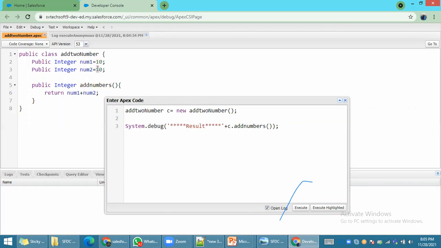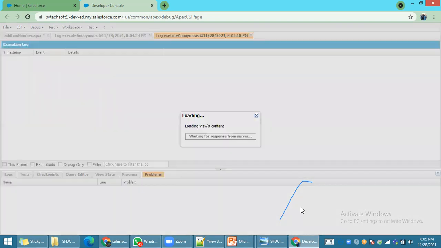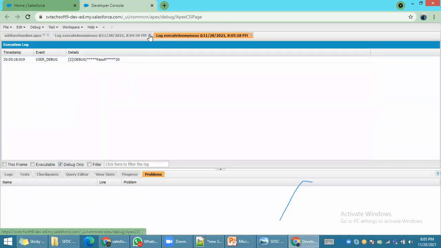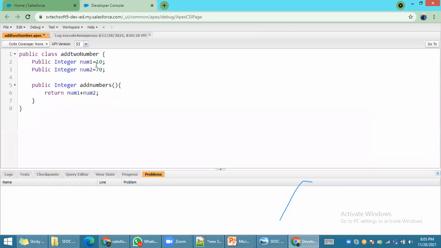For example, I will keep number 1 as 10 and number 2 will be 70. If I execute this particular statement, what is your result? Sorry, I did not save this class. The star means I haven't saved it. You have to press Ctrl+S. Make sure the star goes away, then only the class will be saved. Now the class is saved.